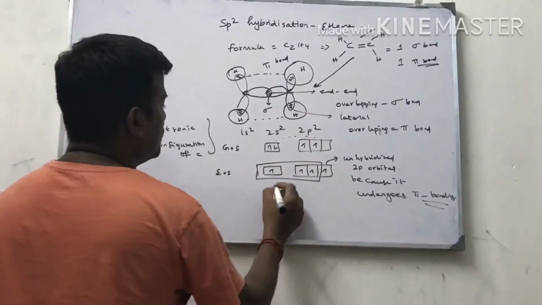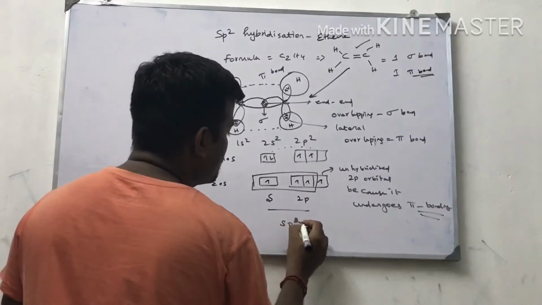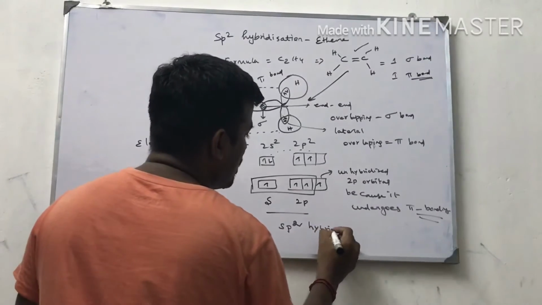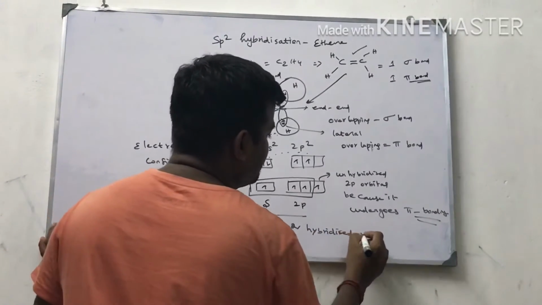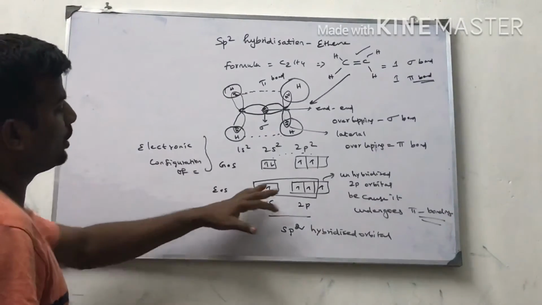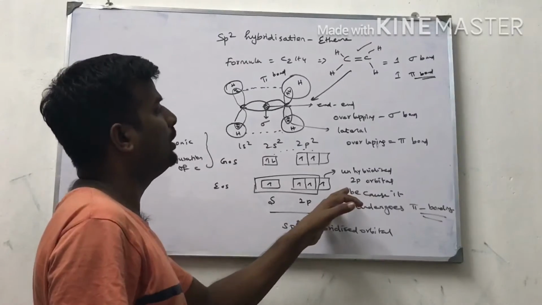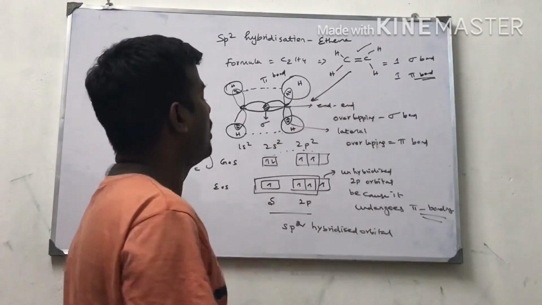One s orbital and 2 p orbitals, therefore it is sp2 hybridized orbital. So one s orbital and 2 p orbitals only are hybridized. This 2p orbital is not hybridized because it forms the pi bond.